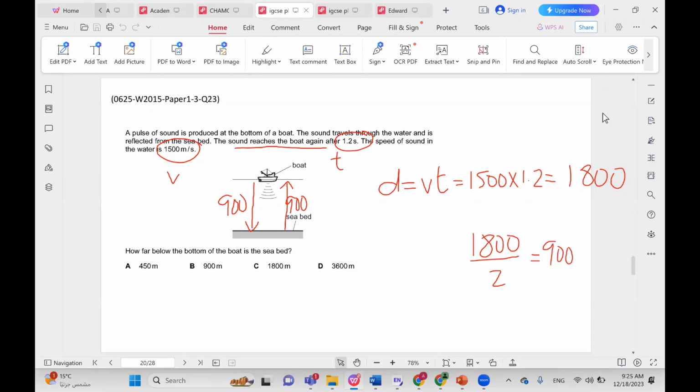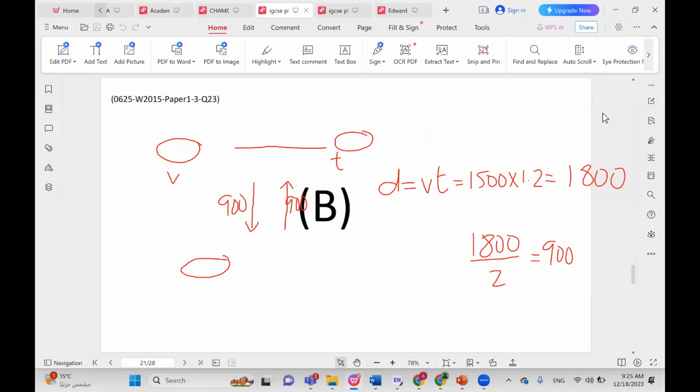So you must be careful when you have a reflection of sound as to whether you need to multiply the distance by 2 or divide the distance by 2 or keep the distance as it is. Just using D equals Vt is not always enough. Here we had to divide by 2. So B is the correct answer.